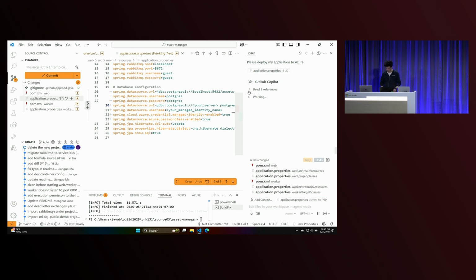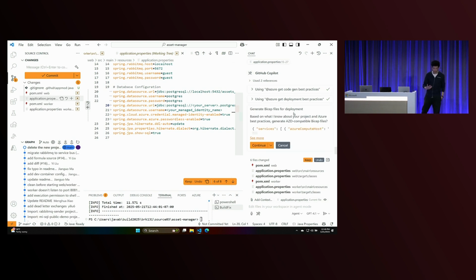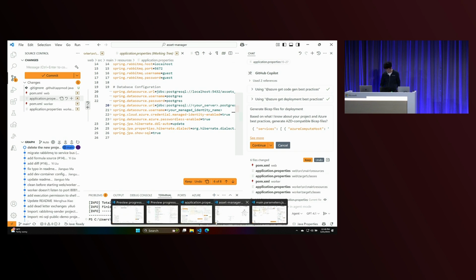And so here you see that it's going to reference the tools. Okay, so now it's going to reference the tools here. And you can see that it's going to use the Azure tools to figure out best practice. And it's going to analyze our application, and it's going to do all of these things. I'm going to show you an instance of it being completed here.